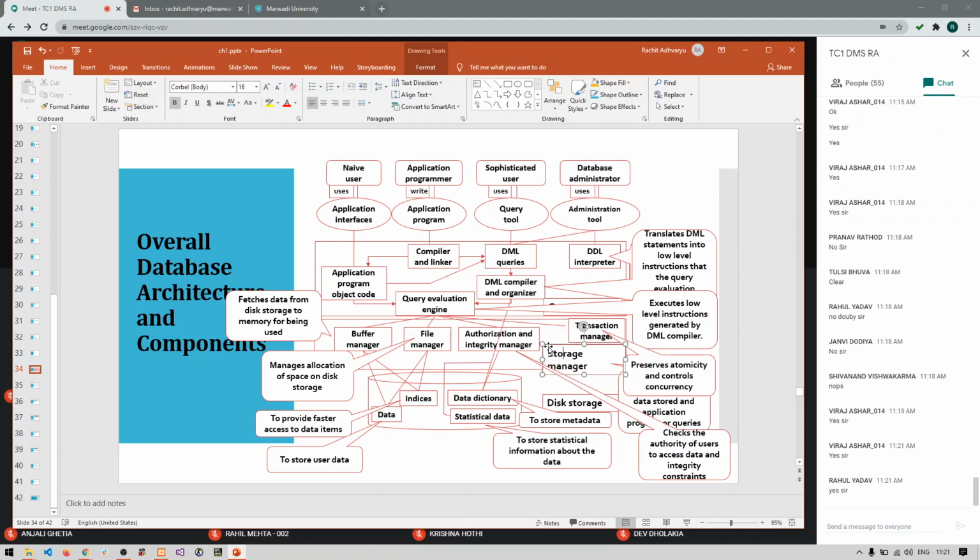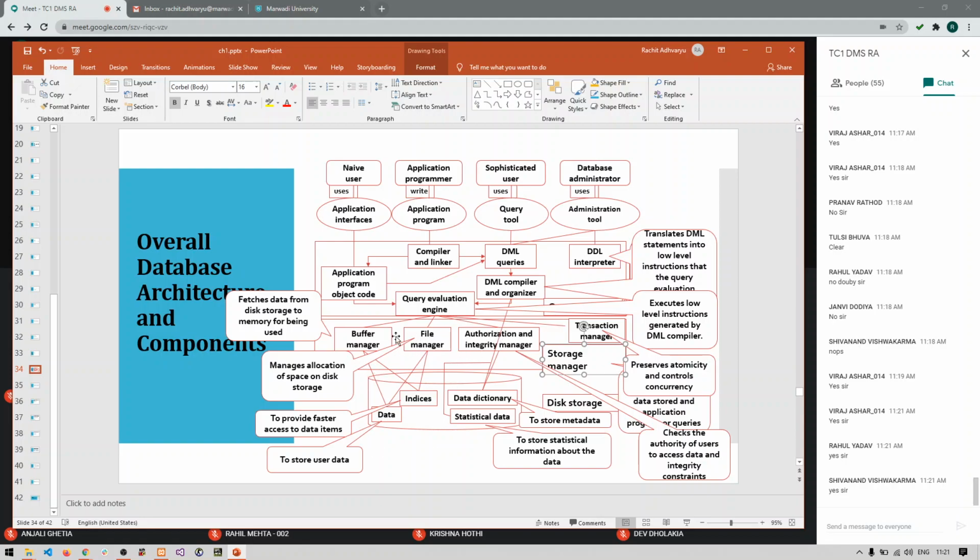Right. Now what does this storage manager have? It has a transaction manager. The transaction manager actually manages the complete database operations and all the requests of the users. Then we have the authorization and integrity manager. This particular component checks whether the request being sent by the user is from an authorized user or not. So this will check the authorization of the user.